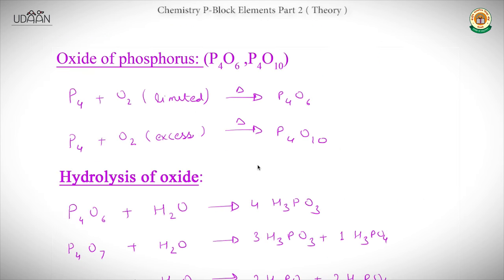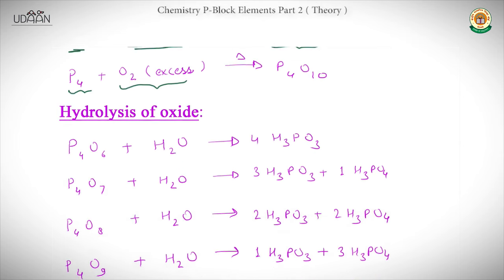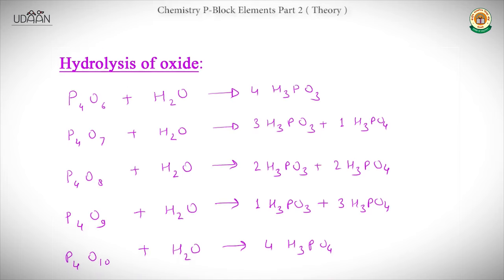Now we will move to the next topic, the oxides of phosphorus, which are P4O6 and P4O10. When P4, white phosphorus, reacts with a limited supply of oxygen and is heated, we get P4O6. And when P4 white phosphorus reacts with excess oxygen, we get P4O10. Now we move towards the hydrolysis of the phosphorus oxides.